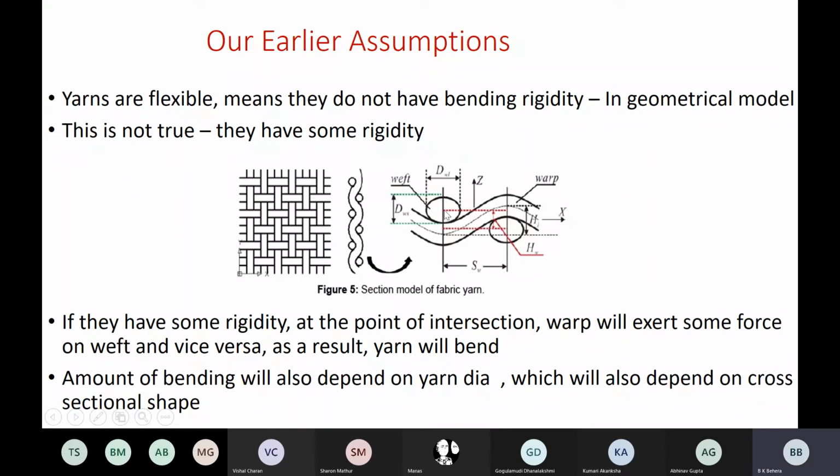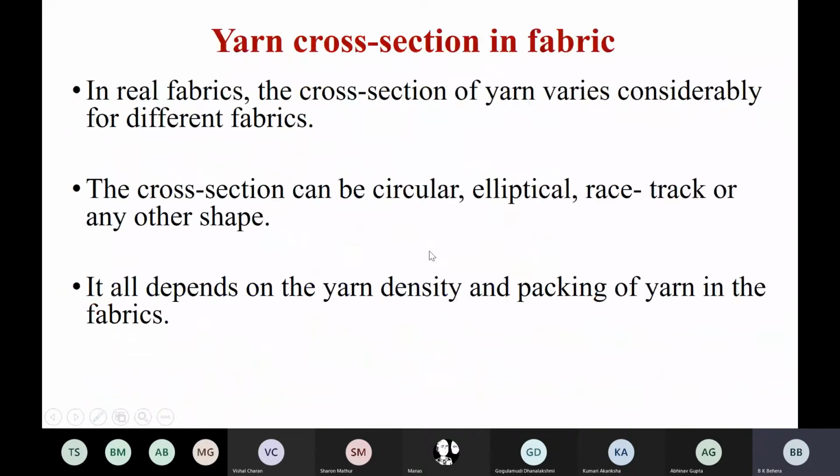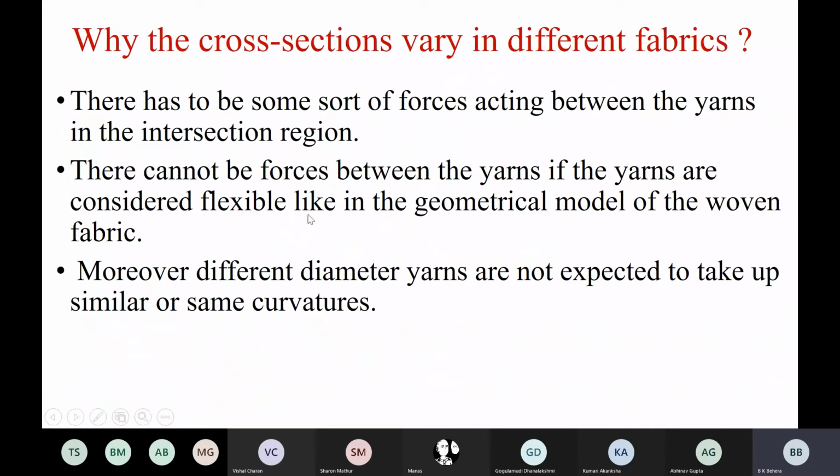There is a load, it is not flexible, it will bend and it has some bending rigidity. There cannot be forces between the yarns if the yarns are considered flexible.